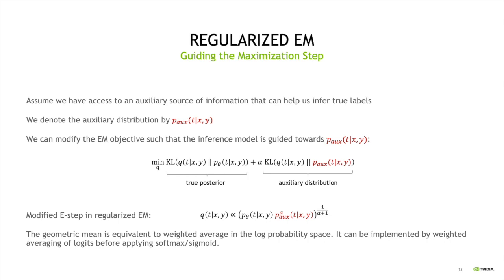The interesting thing about the geometric mean of two distributions is that it can be formed using the weighted average of probability distributions in the log probability space. So it can be implemented very easily by just taking the average of logits in classification, for example, before applying softmax.